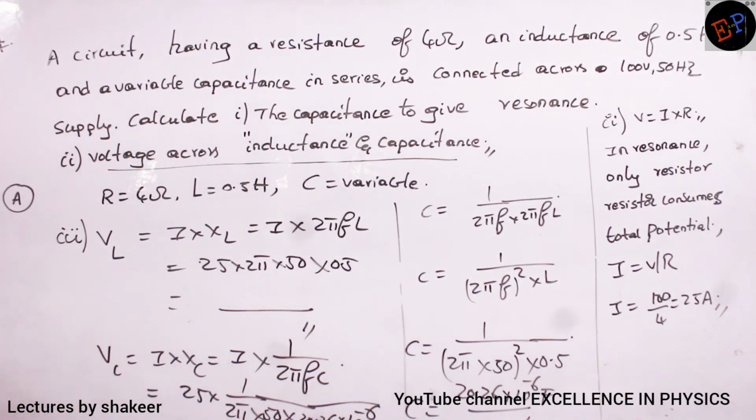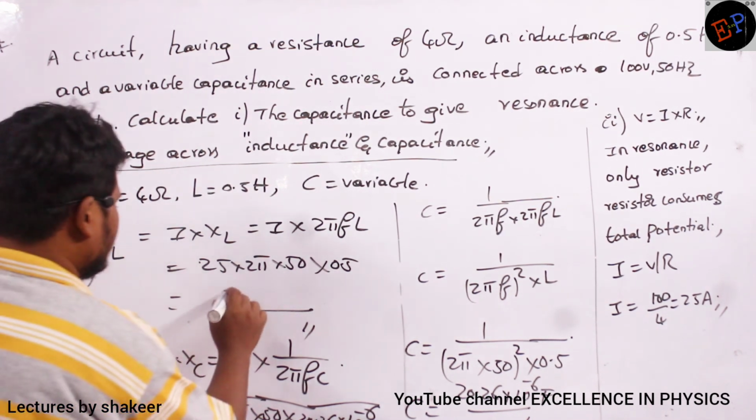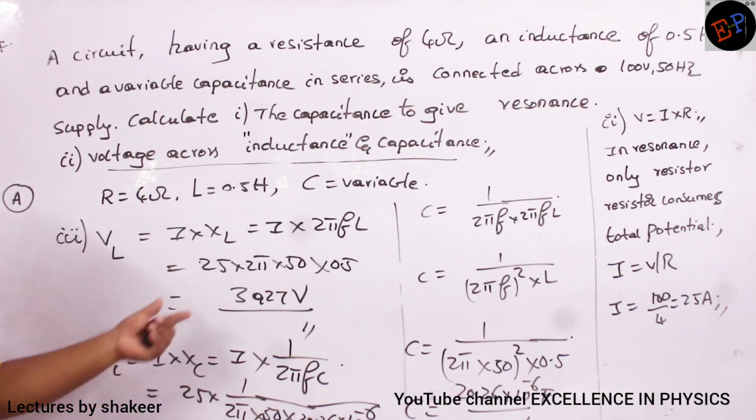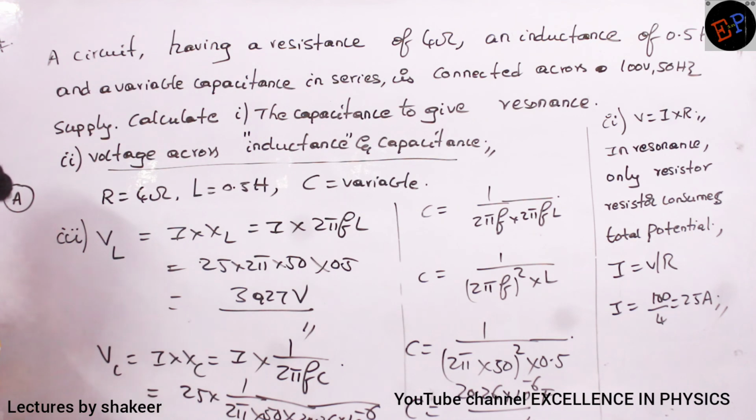Very simple. So what values should we get? 3927 volts, 3927 volts. See, if it is 3927, can you say what this value can be? Definitely they must be equal. Then only will the circuit be in resonance.